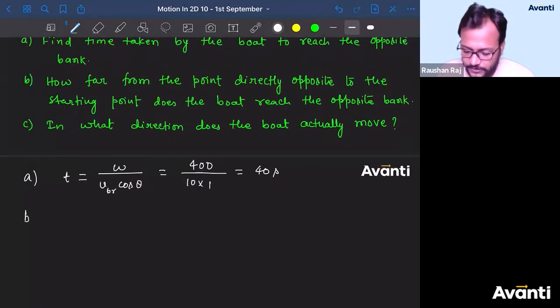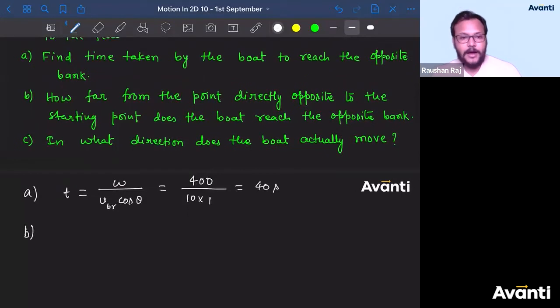What about the second one? How far from the point directly opposite to the starting point does the boat reach the opposite bank? That means find the value of x. Close your eyes and try to remember the formula.